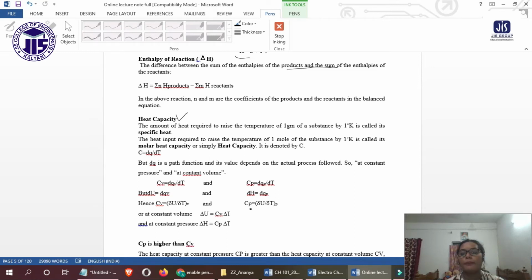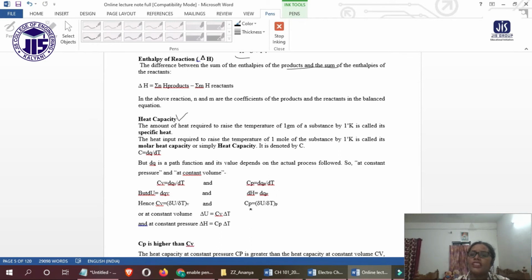So specific heat capacity: if we have a substance and we want to increase its temperature by 1 degree centigrade, the amount of heat required for 1 gram of that substance is called the specific heat.